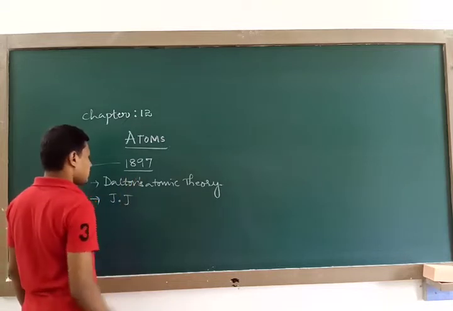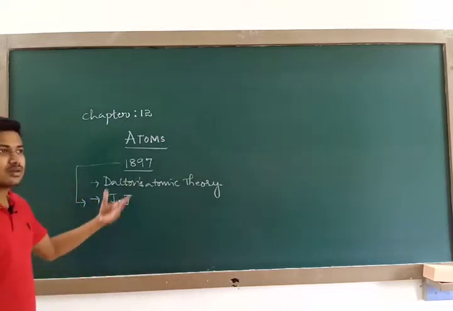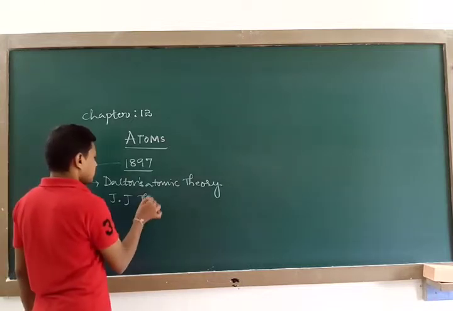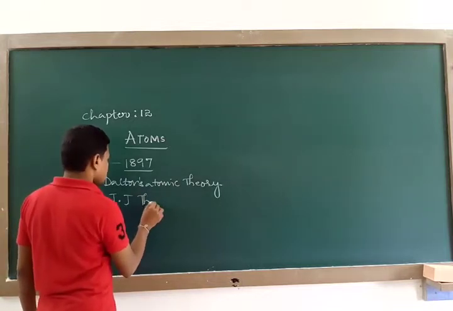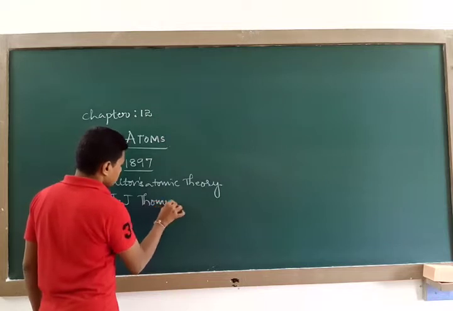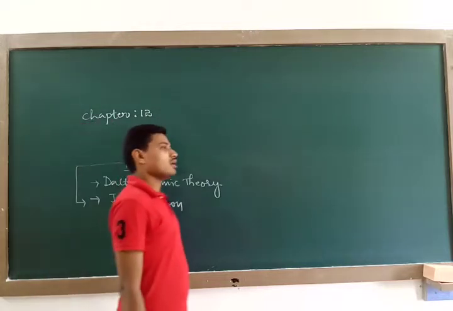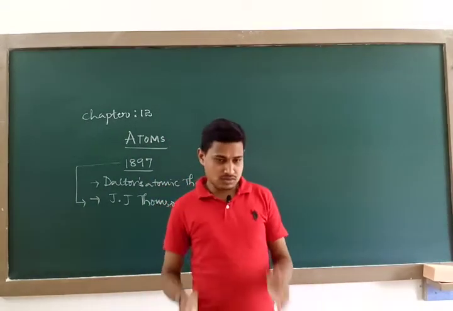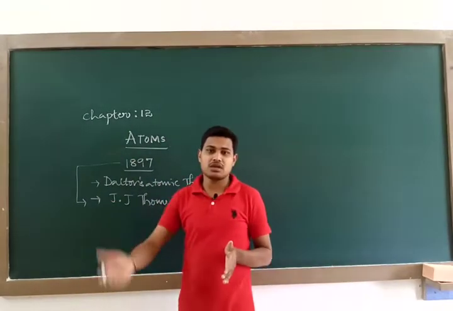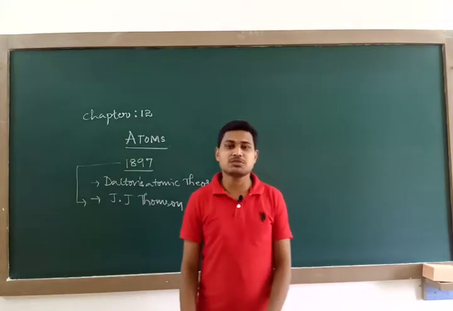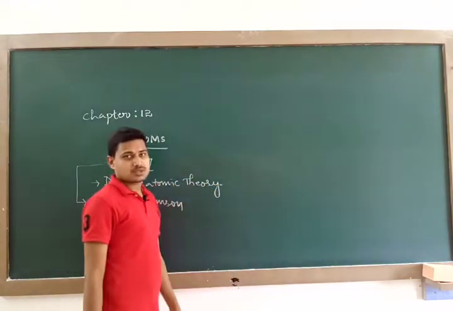That experiment is also called J.J. Thomson's cathode ray experiment. You studied in the first year about J.J. Thomson's discovery regarding electrons. So after Dalton's atomic theory, Thomson revealed the presence of negatively charged particles in atoms.